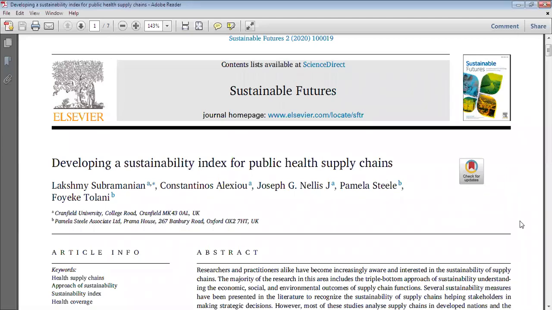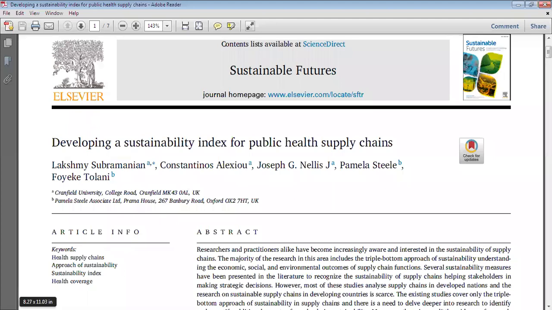Okay, so now we can see that the title is very important. We can also see that there are some keywords, typically 5 or 6 keywords are used. When you write the manuscript, you need to provide 5 or 6 keywords. Here you can see health supply chains, approach of sustainability, sustainability index, health coverage, 4 keywords have been provided, but typically 5 or 6 keywords are provided.